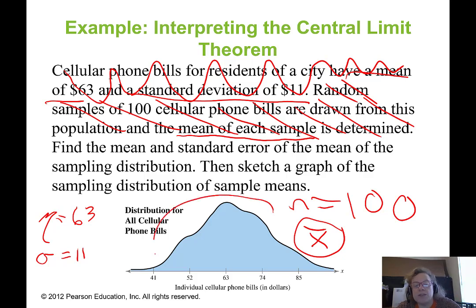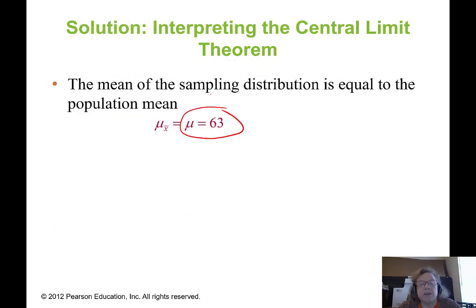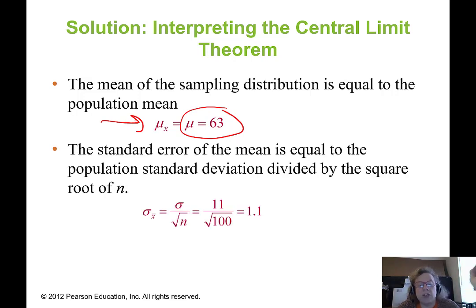And it doesn't matter what this original distribution looks like, right? Because what do we know? We know as n gets big enough that the x bar is approximately normally distributed. So let's move forward. We know that our mu is 63, and therefore our mu sub x bar is 63. But for our standard error for the mean, we have to work a little harder.